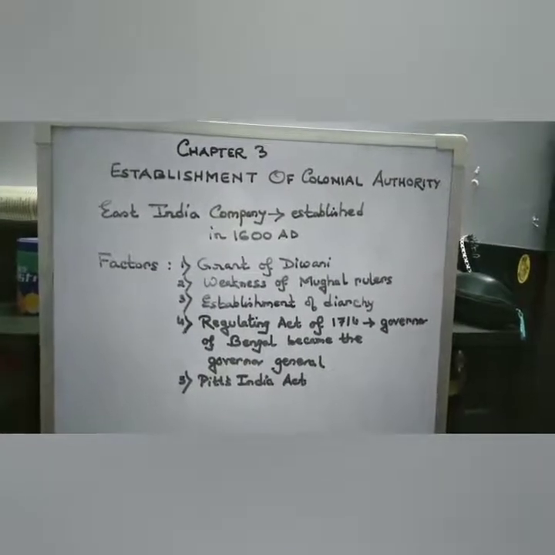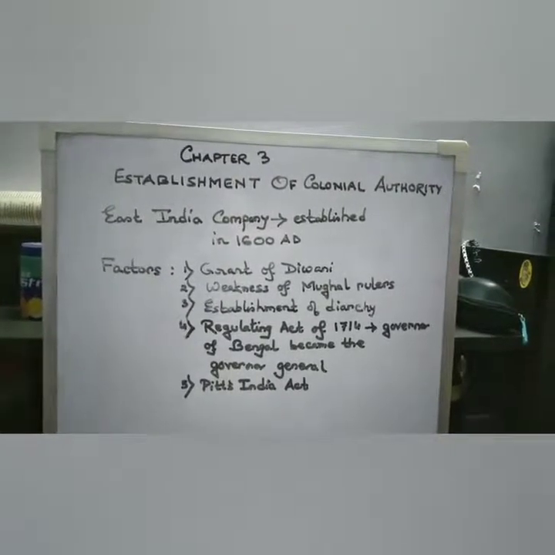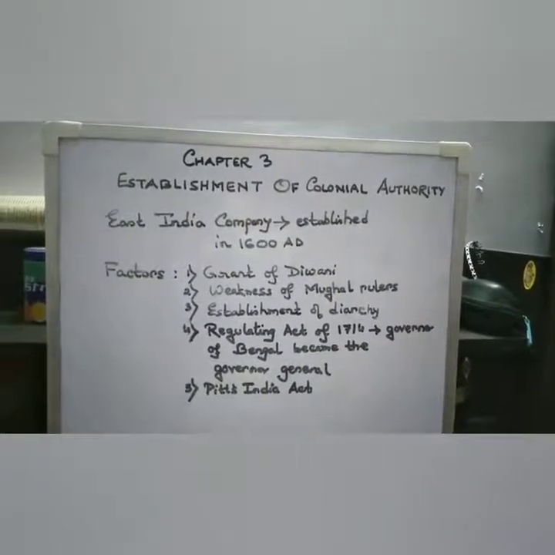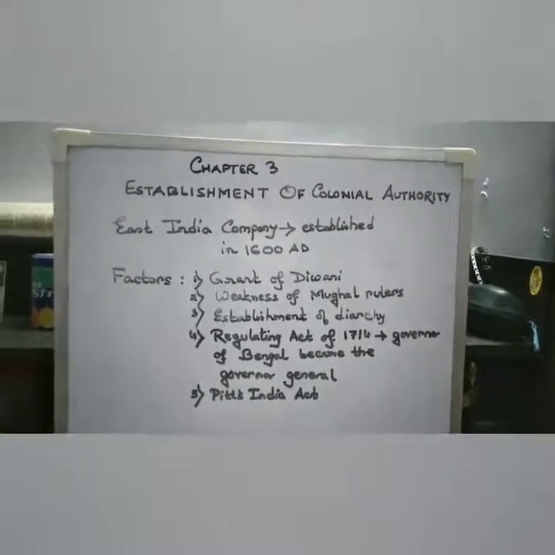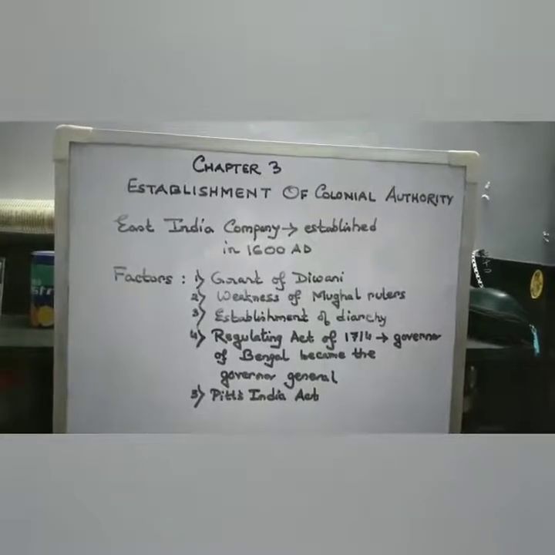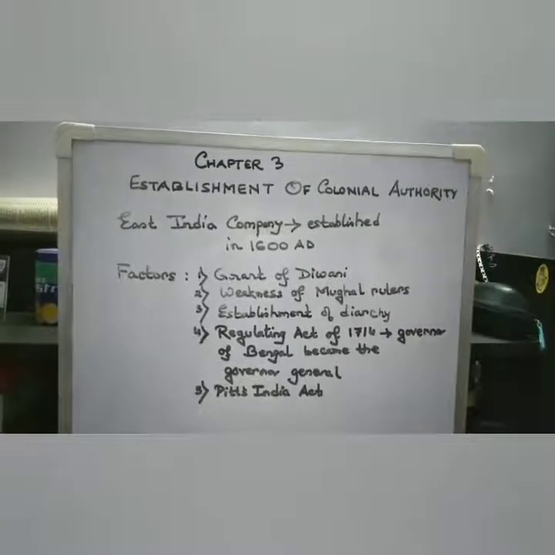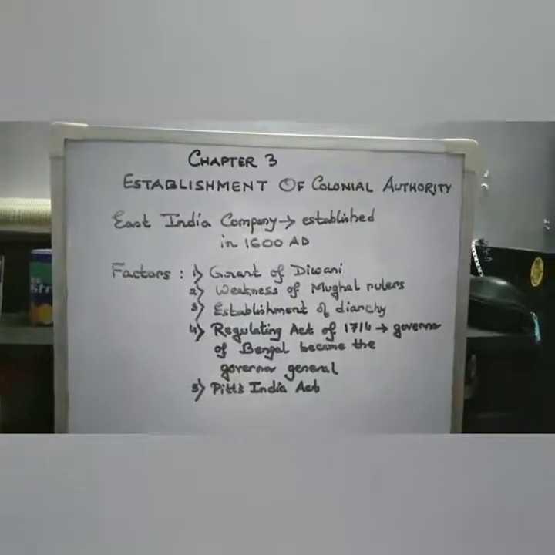Taking advantage of their weakness, the company started expanding their authority in India. They appointed people like Reza Khan and Sitab Roy to collect the revenues of Bengal and Bihar.